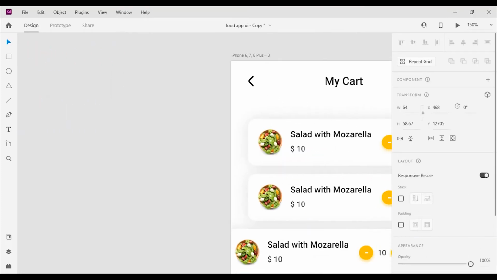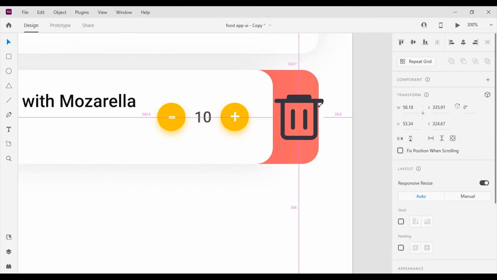After that I'm gonna grab the trash icon and place it on top of it. Let's reduce the size. Then I will change the icon color to white.